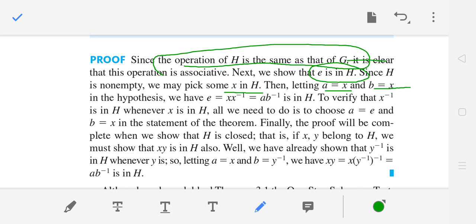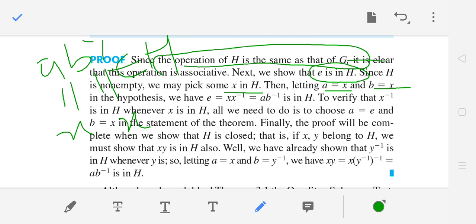We have to show this closure afterwards. Let's see this, but first we will prove that there is an identity. You assume that AB inverse is in H; that is the condition, and then we have to prove that H is a subgroup. So associativity holds. Identity you can form if you take A equal X and B equal X inverse, right?